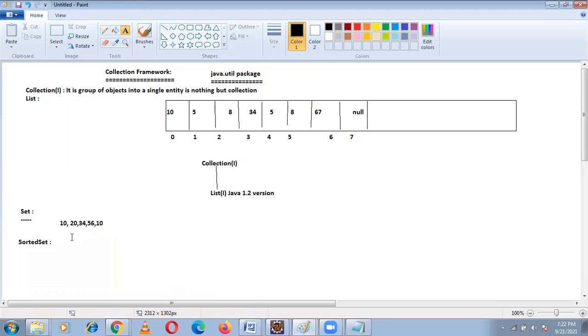And in sorted set, the elements are in the form of sorting order. Whatever elements you give, they will be maintained in sorting order. That is sorted set. It is based upon the sorting order, ascending order like that.